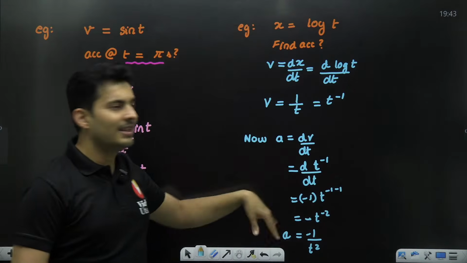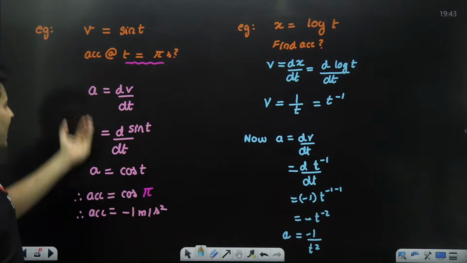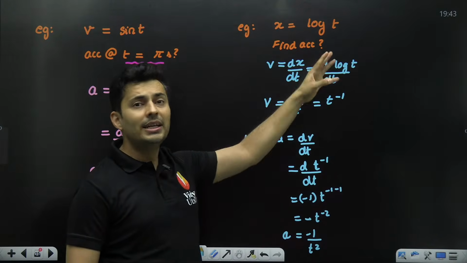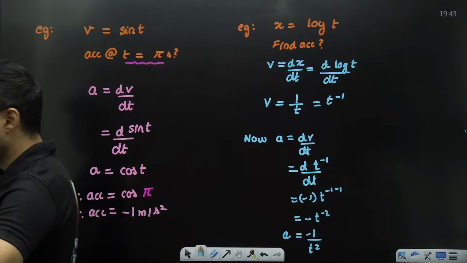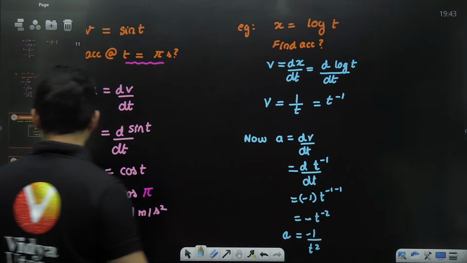Whenever acceleration has to be found from velocity, it is a direct derivative, but from position, you will need the derivative 2 times. Is this absolutely clear? Okay.